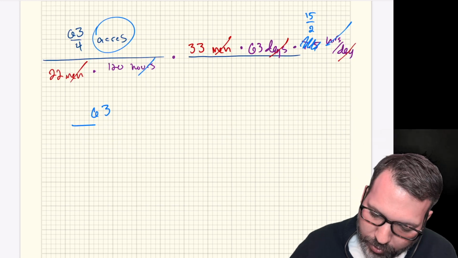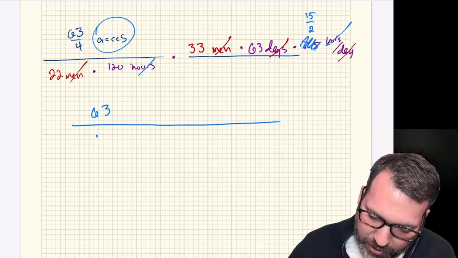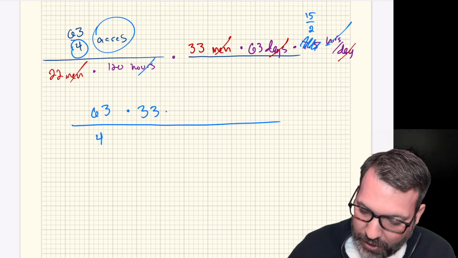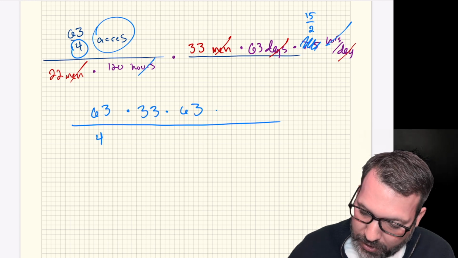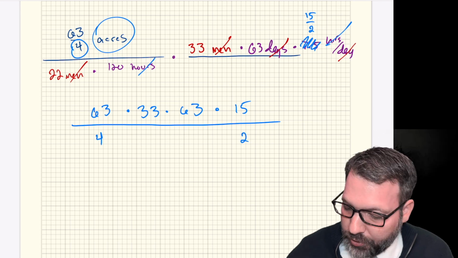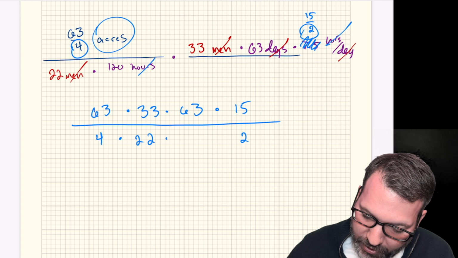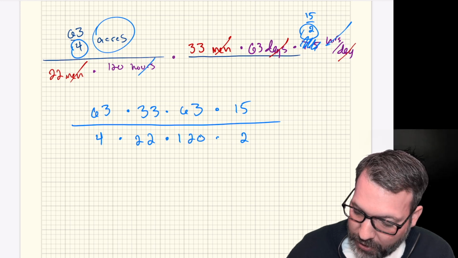So I'm going to go ahead and rewrite this with all my denominators in the denominator. So this 4 from the 63 goes down. 33 and another 63 stay up top. 15/2, the 2 goes down to a denominator. And of course, I have those original numbers that were already in the denominator, 22 and 120.